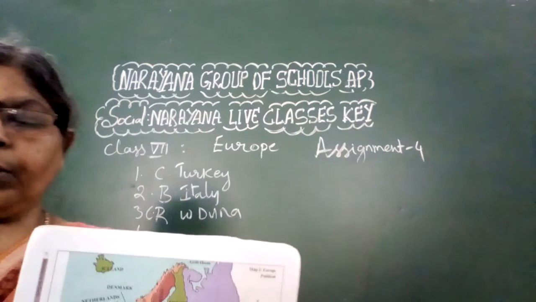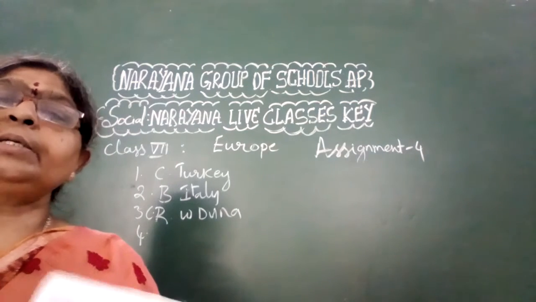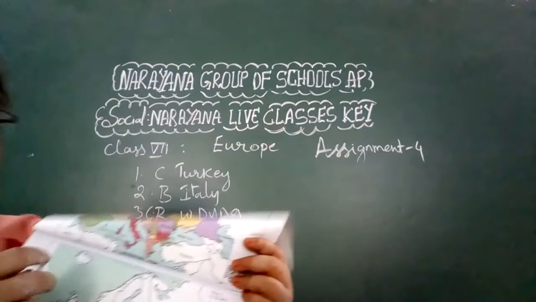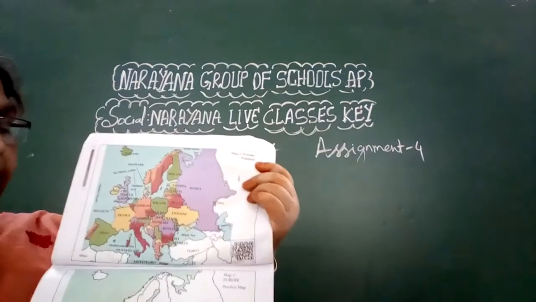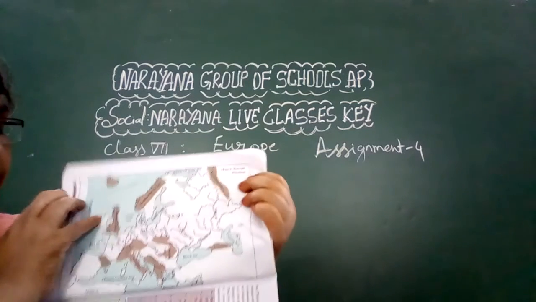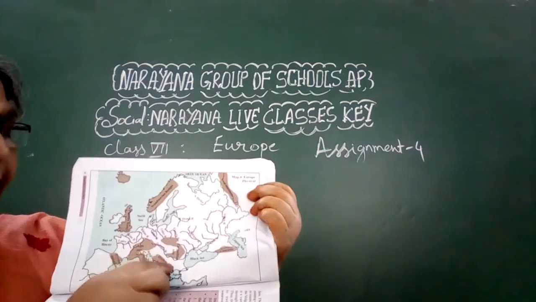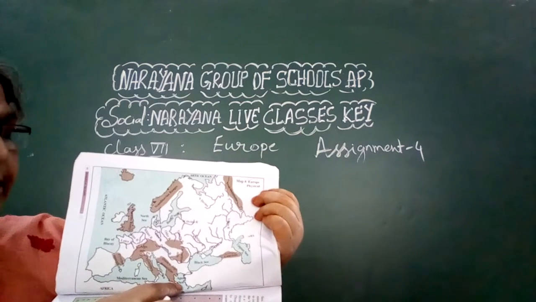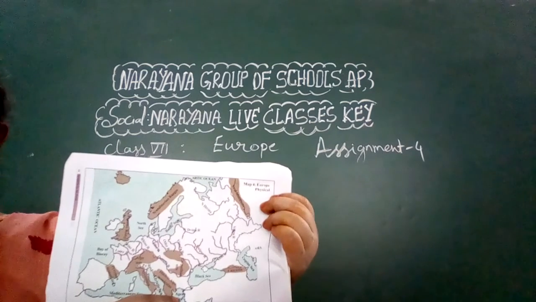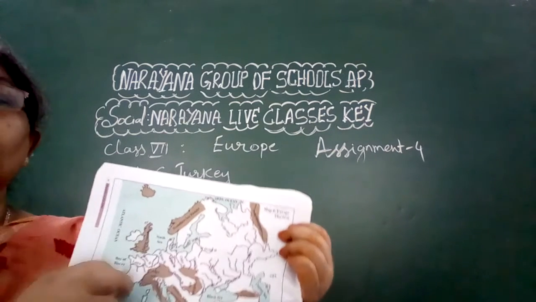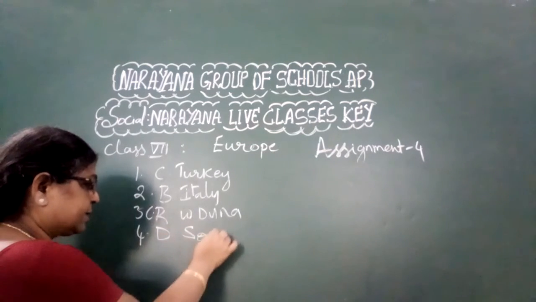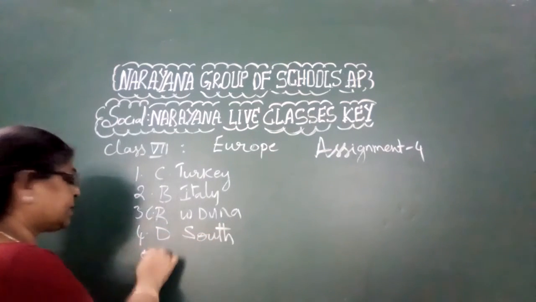Okay, and now the next one: this Aegean Sea is towards which side of the Dinaric Alp Mountains? Where are these Dinaric Alp Mountains? See here, these are the Dinaric Alp Mountains, and the Aegean Sea is on this side. So towards which side of these mountains is the Aegean Sea? That is towards the south. So option D, south, is the answer.